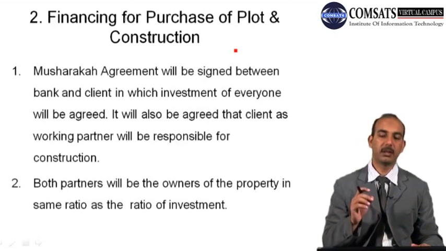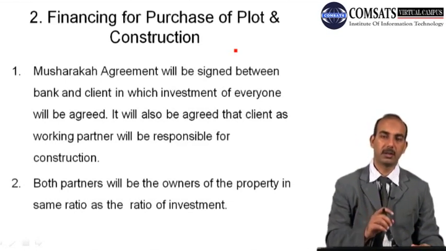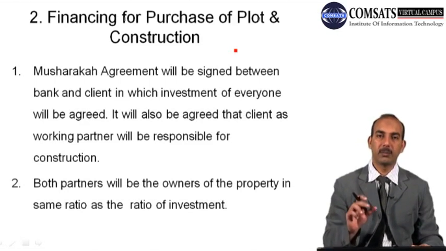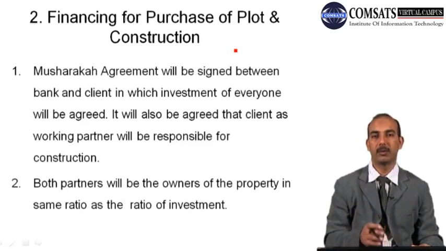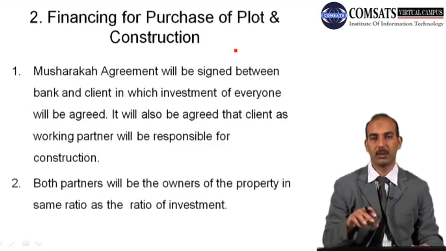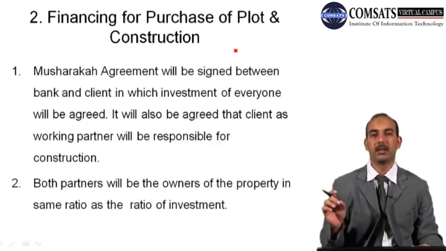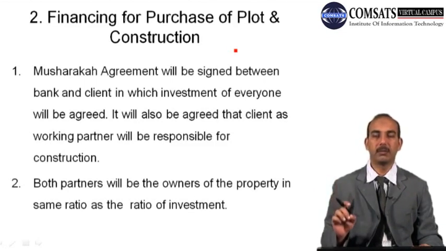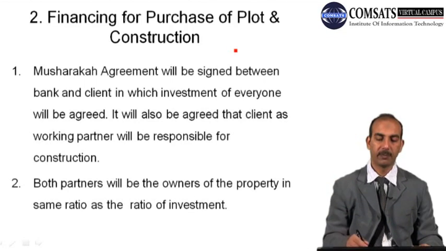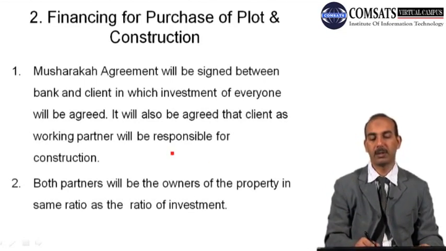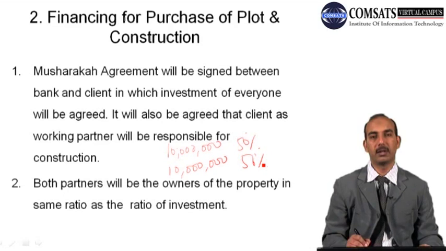But in this case, if there is a plot and construction is going to be there, the worth of the plot will be determined if it belongs to the client. That will be the contribution of the client into that total musharaka agreement, and then the cost of construction will be the investment of the bank, the contribution of the bank. Suppose the worth of the piece of land was 10 million and the bank contributes 10 million for the construction. In that case, both have 50% in that particular asset.